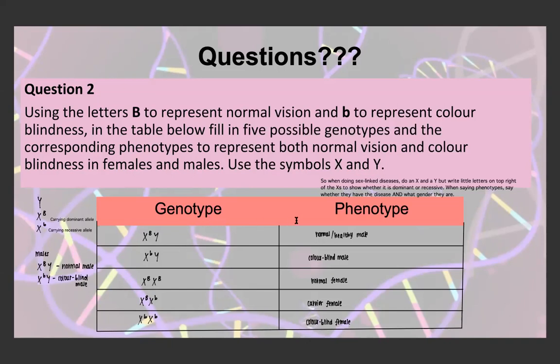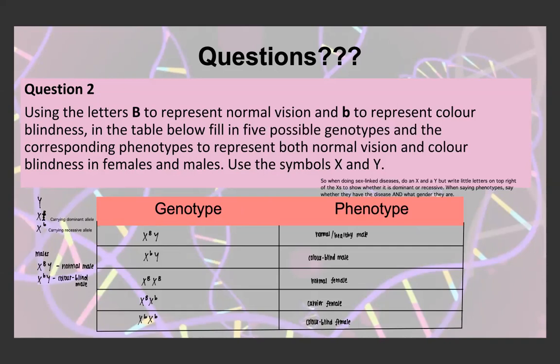In doing sex-linked questions, it's just one step further from normal Punnett square genetic questions, where you have an X and a Y, or an X and an X, to show the sex of the organism, but then you also have a capital letter or a lowercase letter to show the presence or absence of a trait. So a Y chromosome is obviously just a Y chromosome. It won't have a lowercase or capital letter because it's an X-linked allele. It's not present on the Y chromosome.